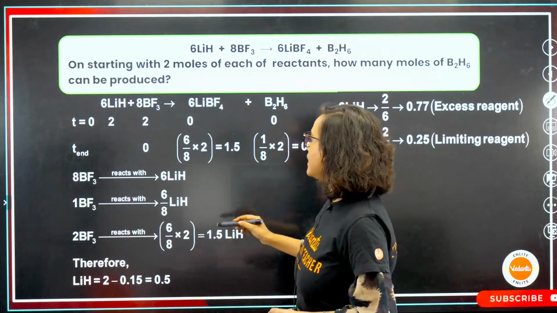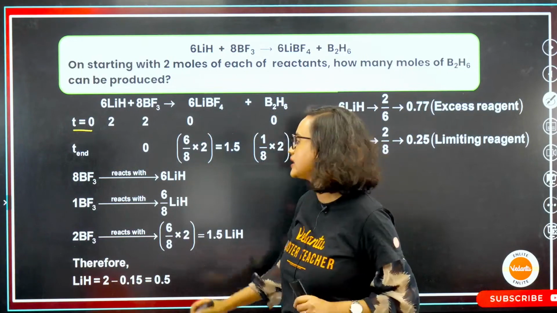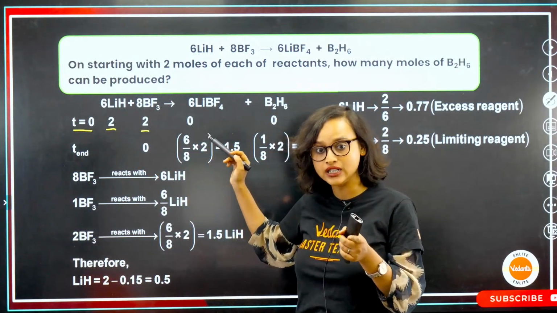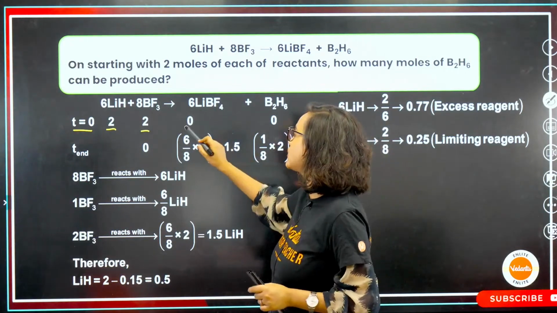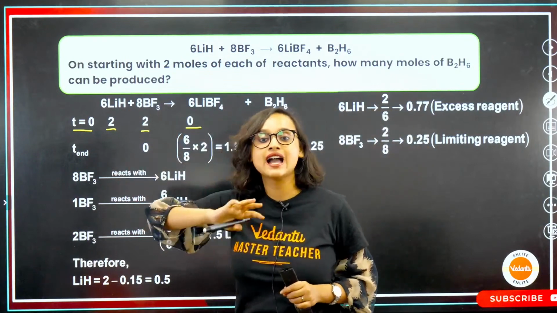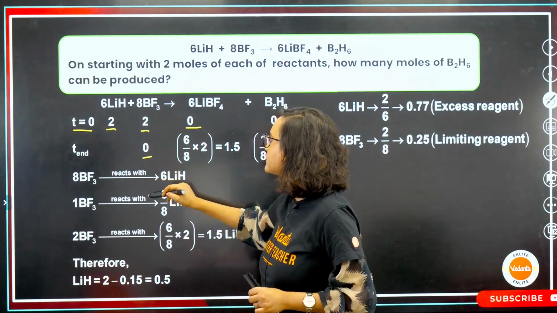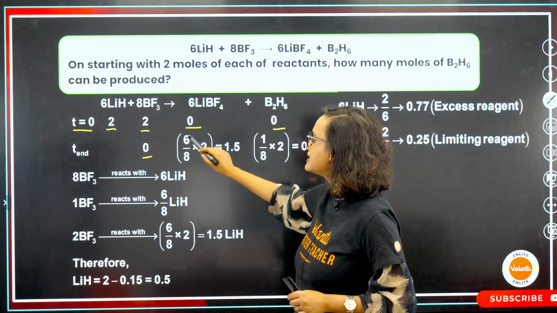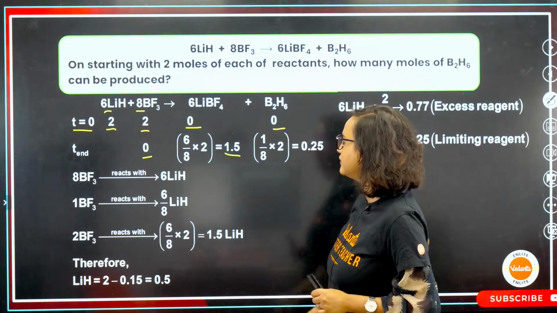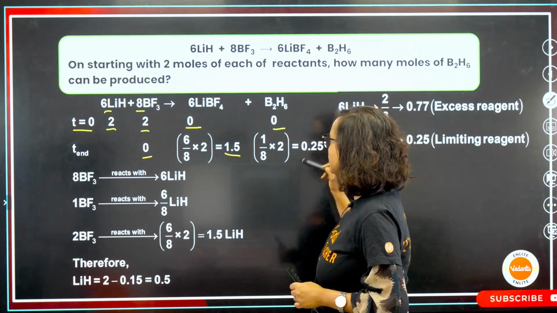Very easy. At T0, when we start the reaction, I have 2 moles here and 2 moles here, and obviously the products have not started to form yet, so I get 0 product here and 0 here. But at the end, once the reaction has ended, the limiting reactant will be 0. Here what I get is 6 by 8 into 2, which is equal to 1.5, and here it is 1 by 8 into 2, which is equal to 0.25.